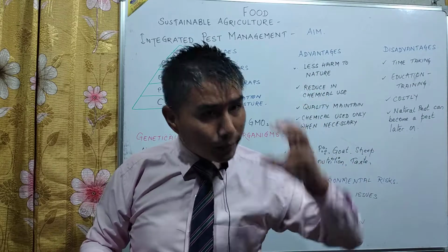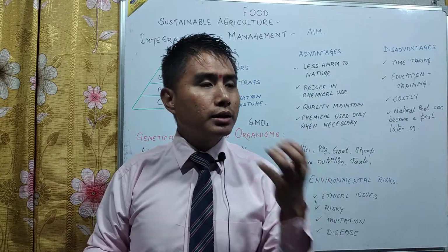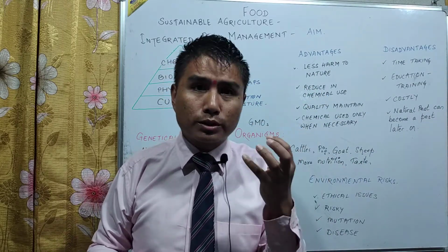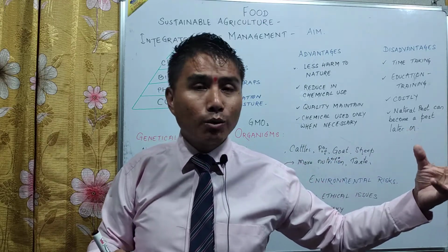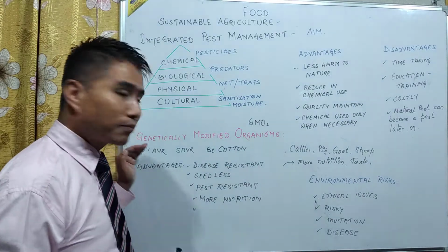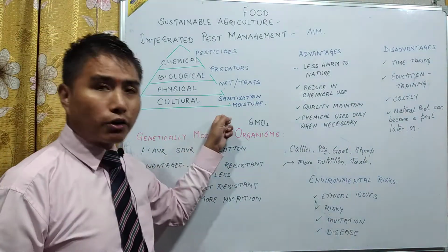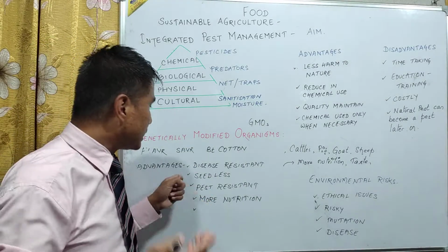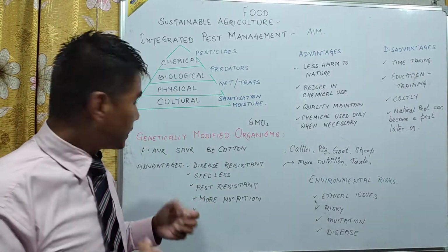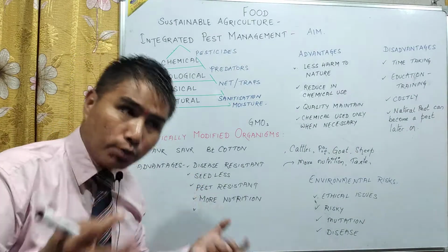That means that redness, that ripened tomatoes, remains for a longer period of time, and it doesn't rot. How? Genetically modified. So with genetically modified organisms, there could be pest resistance advantages. We could have seedless fruits, or fruits with more nutritional values.